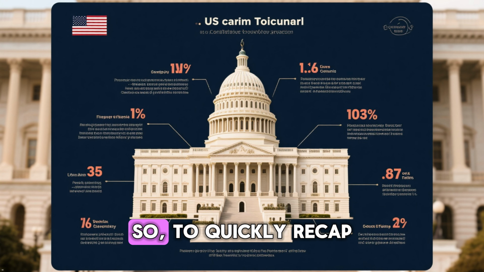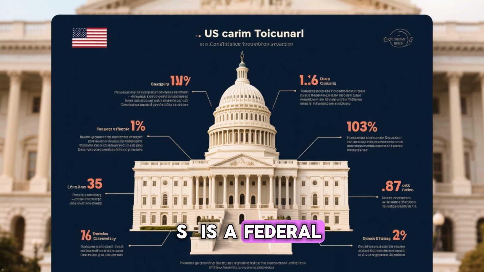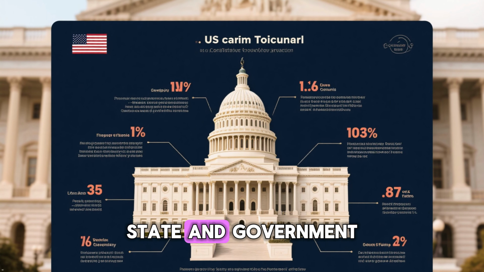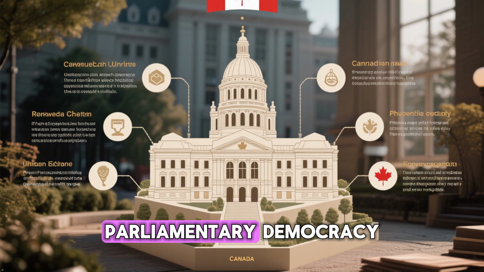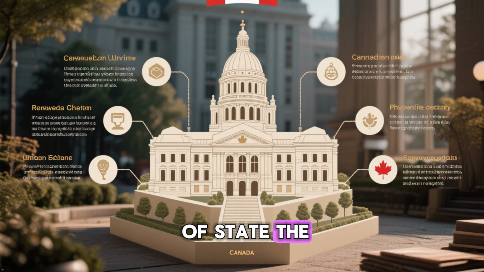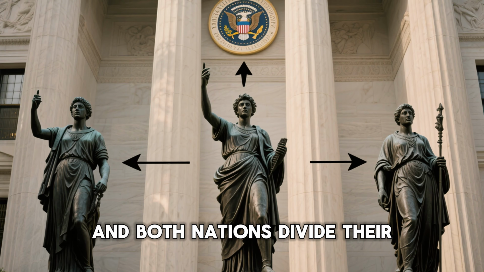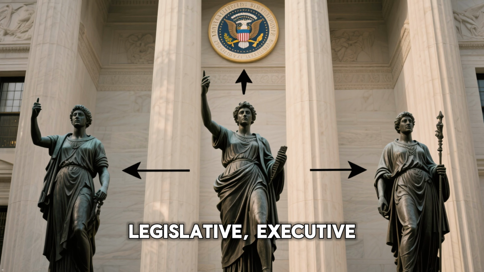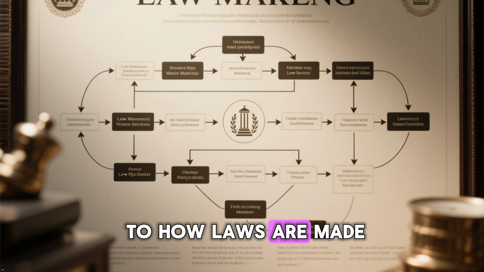So, to quickly recap this section, we've learned the U.S. is a federal republic with a president as head of state and government. Canada is a constitutional monarchy and parliamentary democracy with a separate head of state, the monarch, and head of government, and both nations divide their powers among the legislative, executive, and judicial branches. Now let's move on to how laws are made.